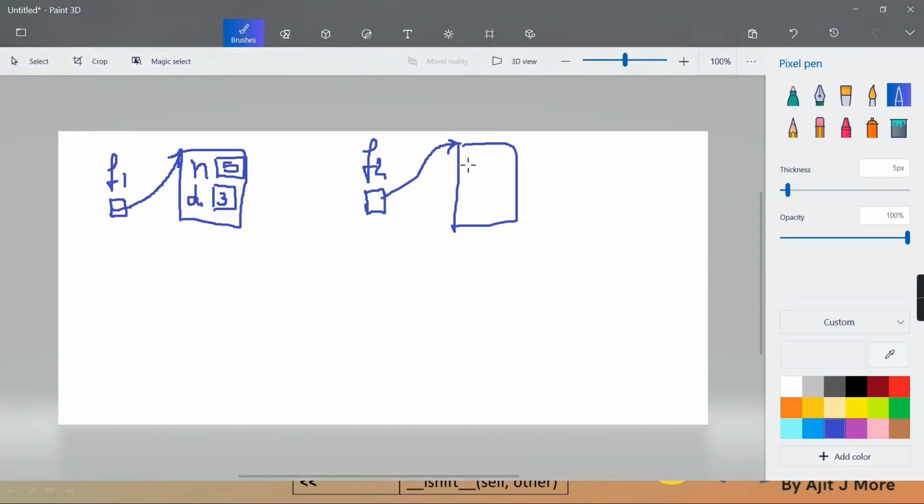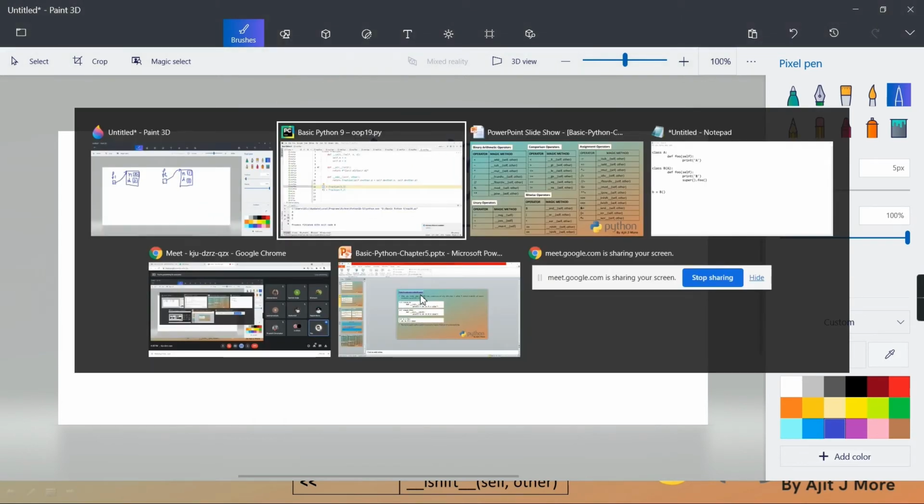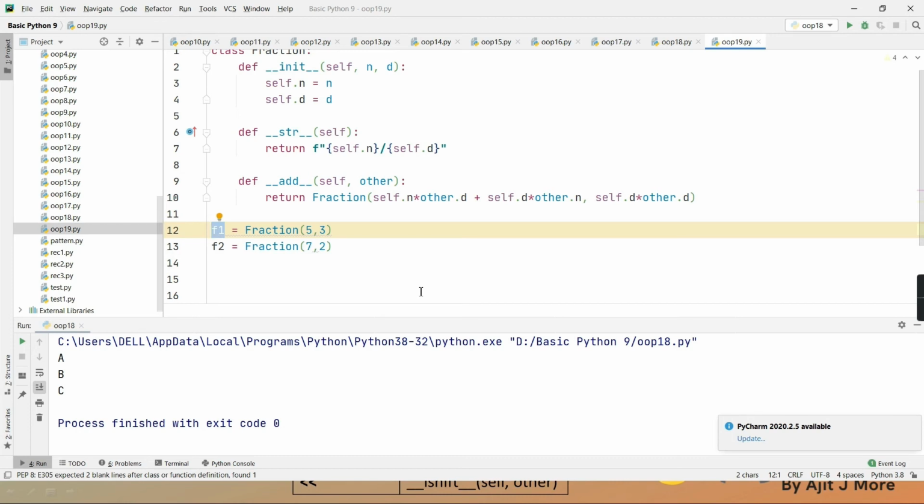Will it copy in self.n 7 and self.d 2? But who is self at that time? At that time who was self? F2. So self is F2. So this way both are initialized or no? Tell me fast.